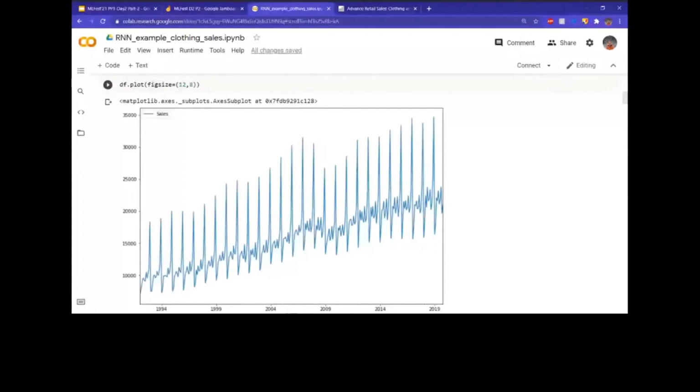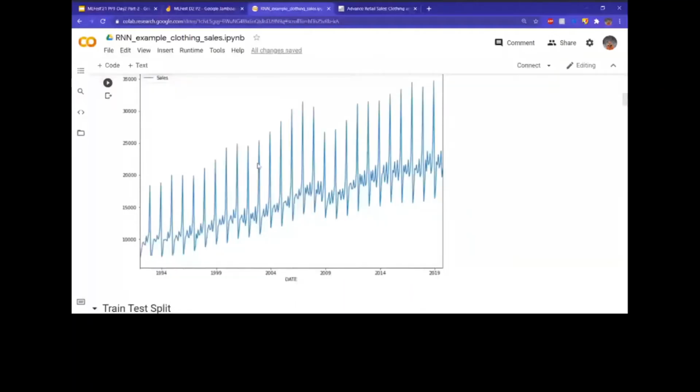But our model doesn't know that Christmas exists. Okay, that's kind of sad if you think about it. But yeah, our model doesn't know all this stuff, so we want to let our model know. We need to train our model to pick up these trends, like the spike in December and all that, and how it's gradually increasing as well. So what we will be doing is training our model on this data.